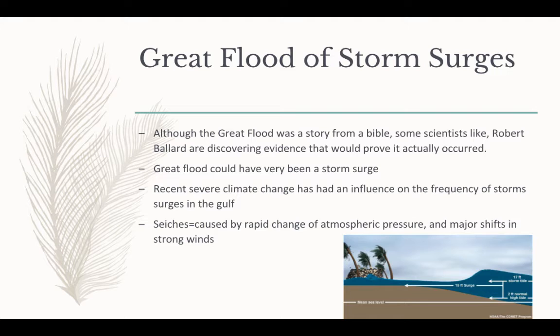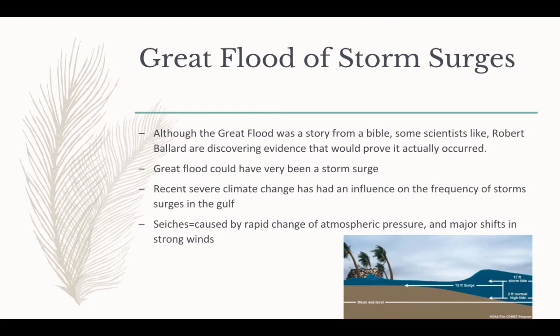The Great Flood often occurred in storm surges, with the rise of sea levels. Recent severe climate change has influenced the frequency of storms in the Gulf. The shallow and warm waters of the Persian Gulf, where cyclones have never been recorded, might generate the storm in the future, as a side effect of global warming. According to a study in the Journal of Natural Climate Change, the Great Flood could also be considered a siege. Periodic oscillations of water level set in motion by some atmospheric disturbance.